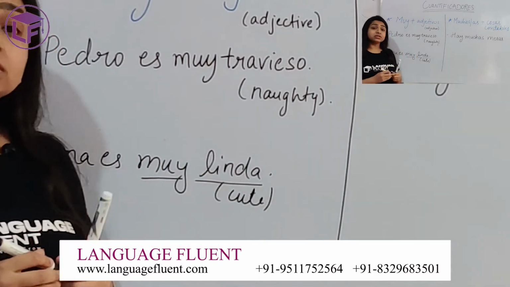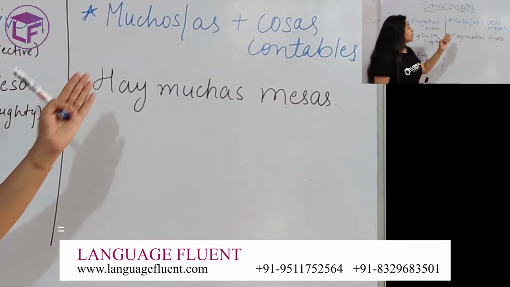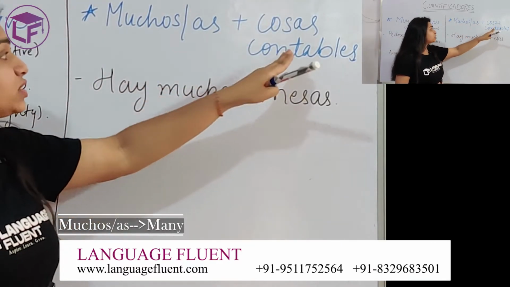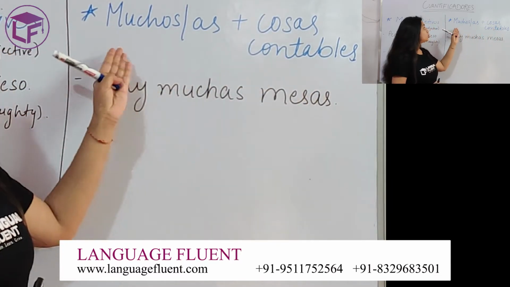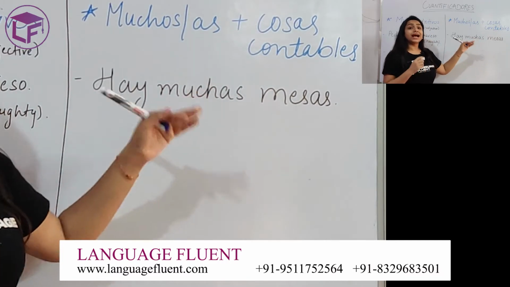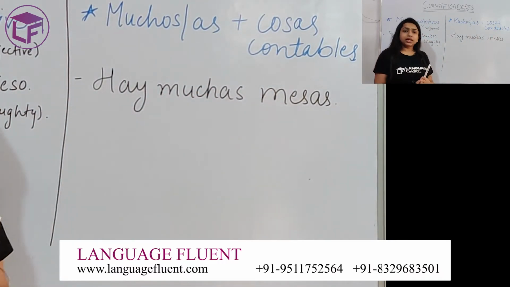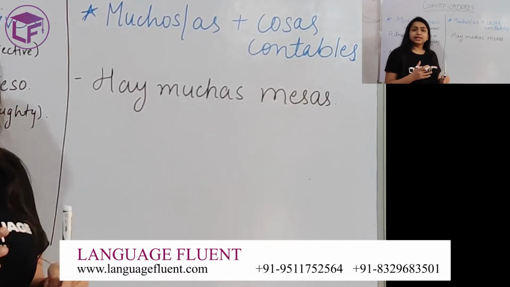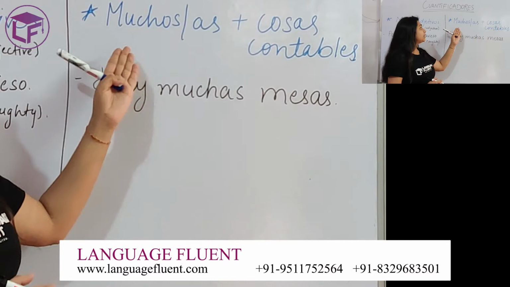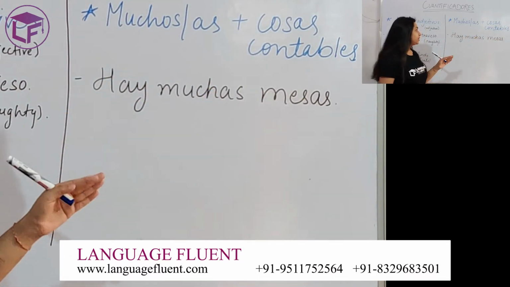Okay, so let's move on to the next quantifier. That is muchos, muchas, más cosas contables. Cosas contables means countable things which we can count, like table, chair, mobiles, anything which we can count are cosas contables, and with them we use muchos y muchas.